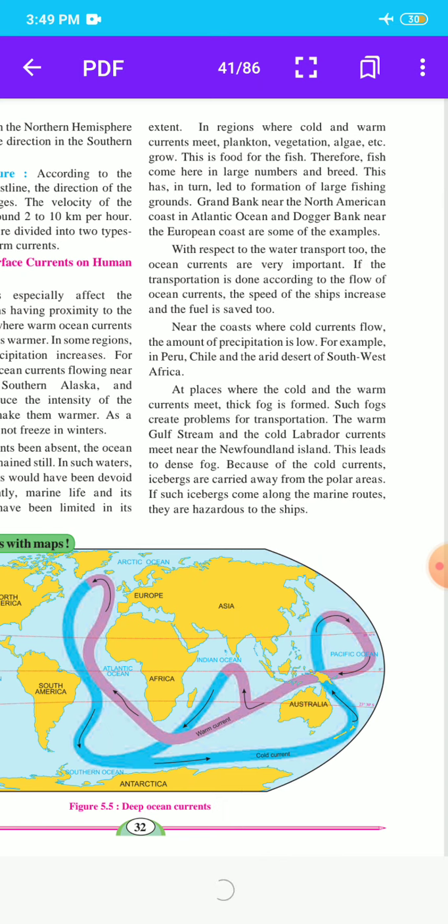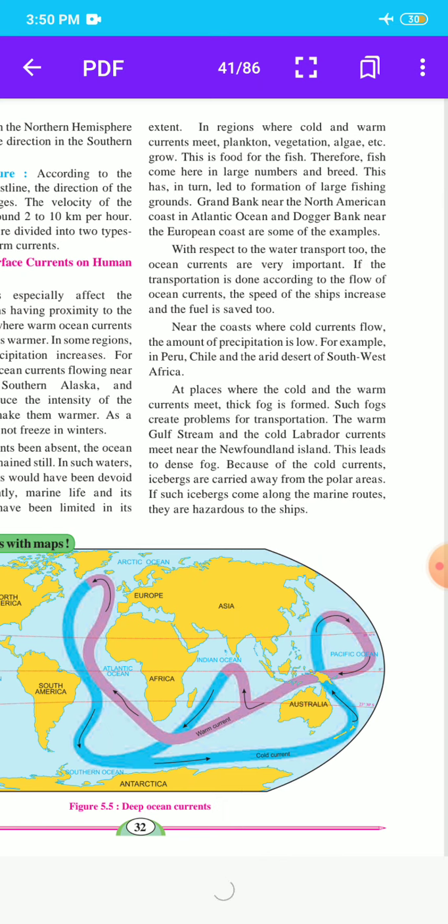Near the coast where cold currents flow, the amount of precipitation is very low. For example, in Peru, Chile and the arid desert of Southwest Africa.